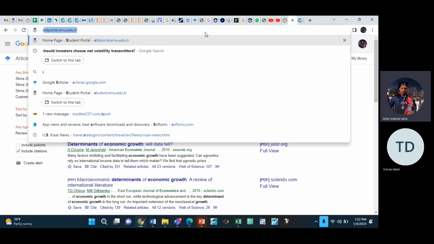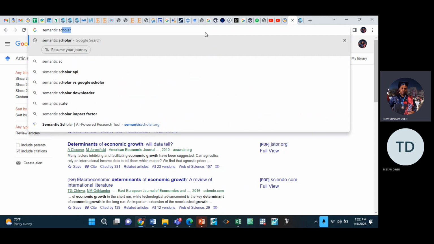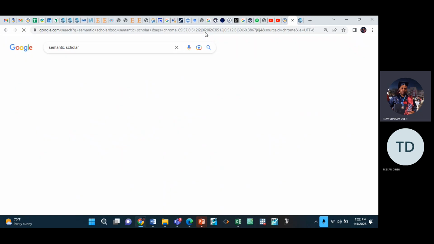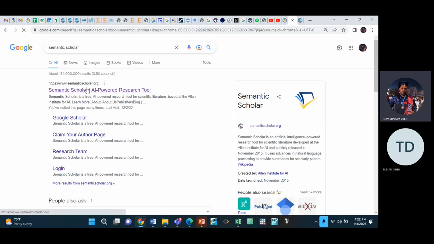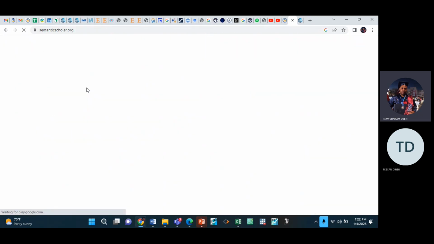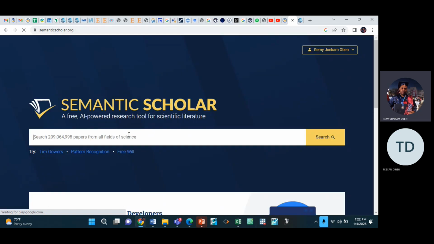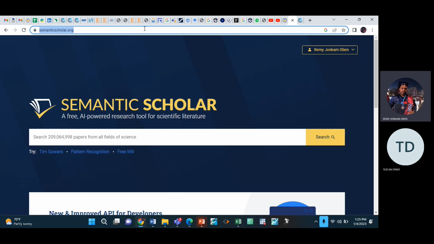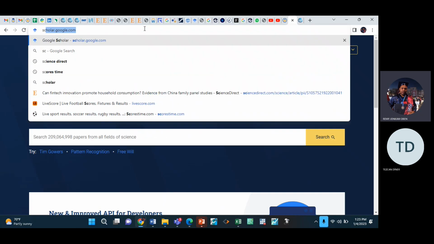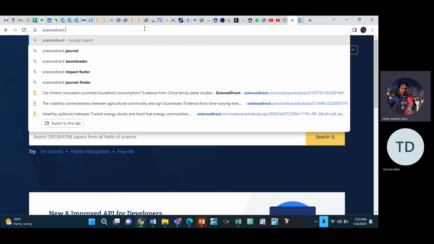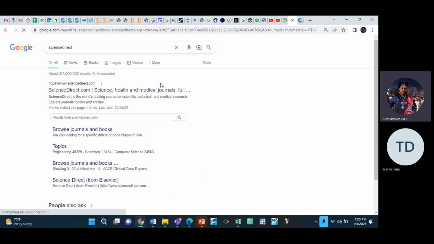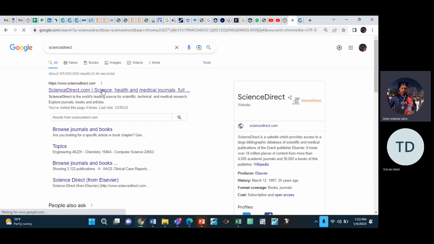You can also use Semantic Scholar. If you come to Semantic Scholar, you can type whatever you want, determinants of economic growth. You can also use Sciencedirect. I use this one in my research. Sciencedirect, it's the best actually.